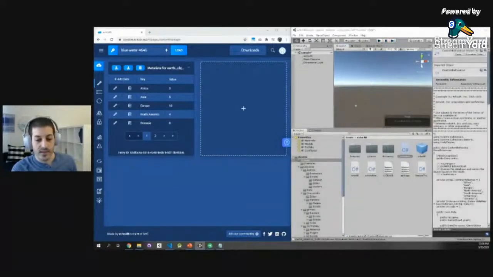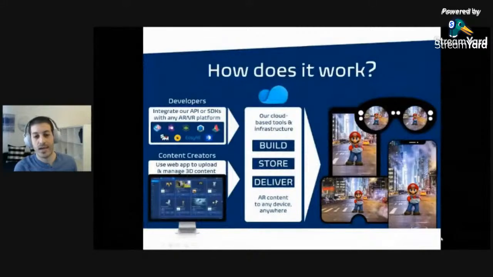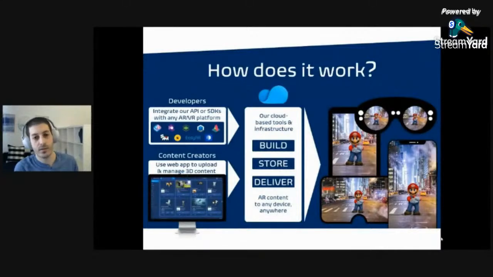Awesome. So now let's go back to the slides and recap a little bit. So what do we see so far? We saw, as a developer, you can choose any platform that you want: mobile, web, Unity, you name it. As a non-techie, no worries. Everything we did in the beginning was really non-technical. You can drag and drop 3D models, automatically see them in AR on your phone through a sample app or through scanning a QR code.